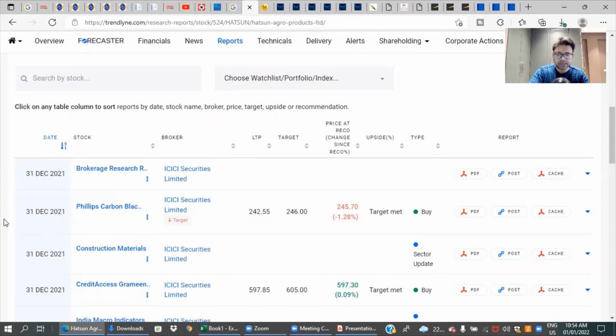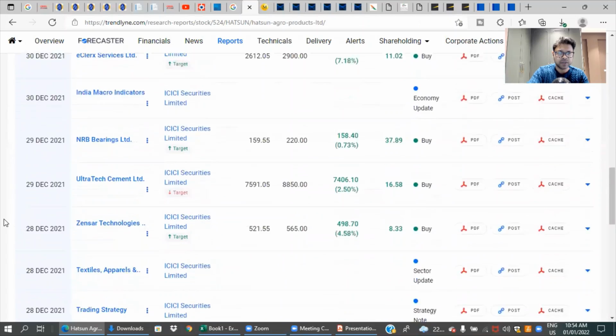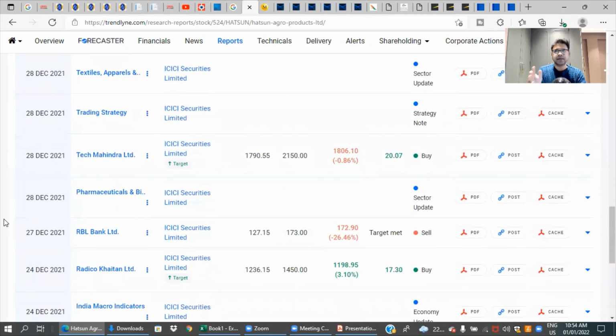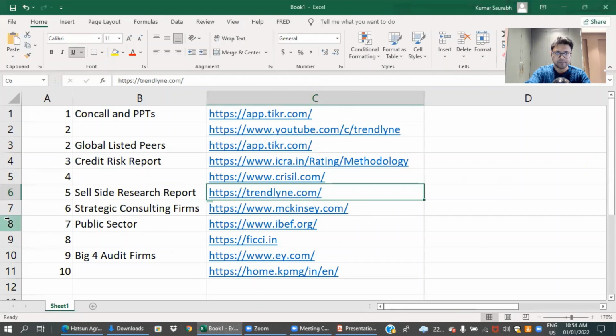It's not only company specific, you also get your sector reports. So this is an intelligent way of having, in one place, all the reports of all the sell side brokerage firms, which you can access and read. Of course, we should not rely much on their price targets, but to get knowledge about the sector and the industry, these reports are very handy. So all your sell side reports at one place, in one website. Leverage Trendline.